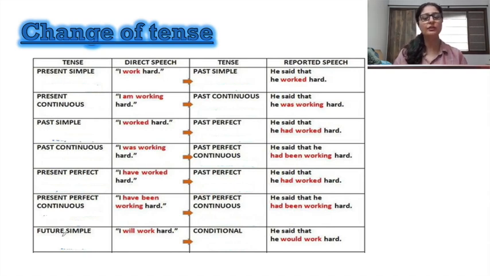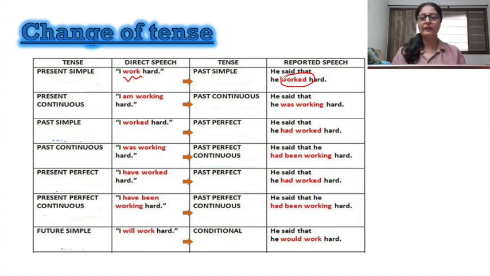So coming back to reported speech, the present simple changes to past simple, or you say simple present changes to simple past. Like I work hard becomes I worked hard. So the trick here is that a tense changes to past, that is number one, and it changes to the next past if it is already a past tense.